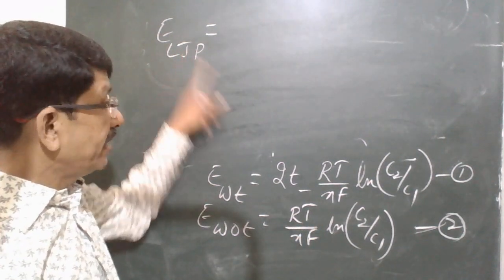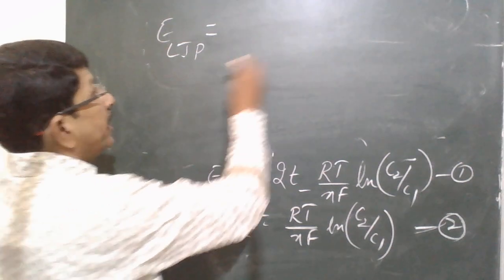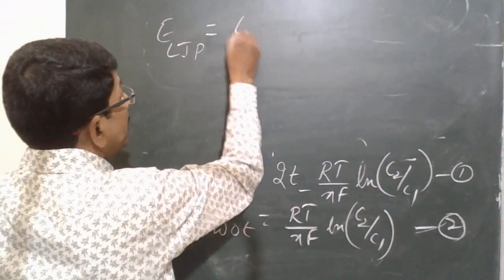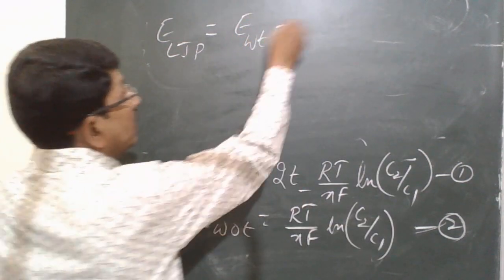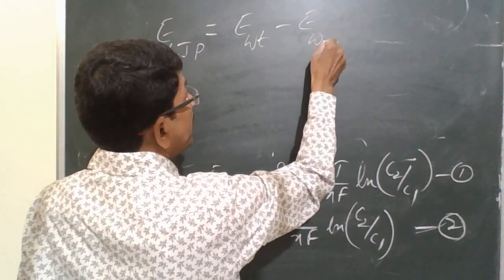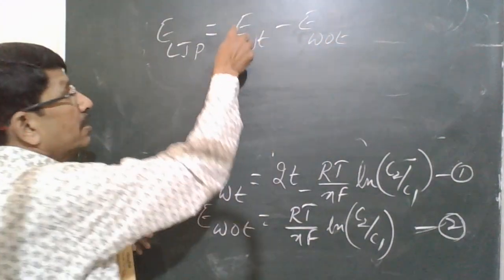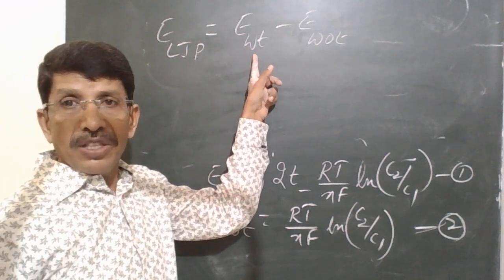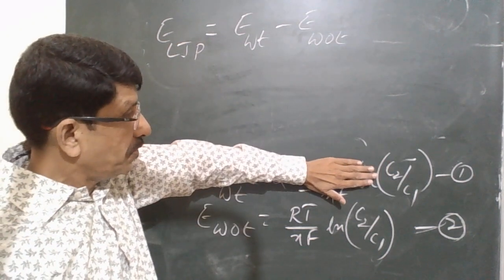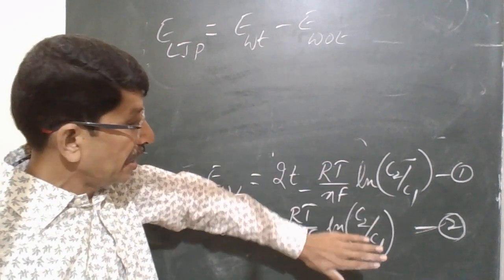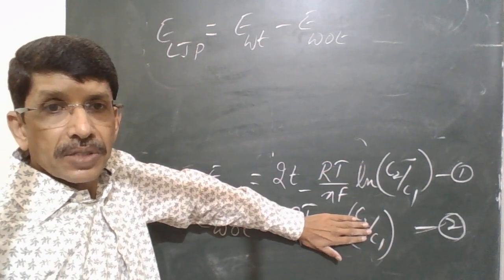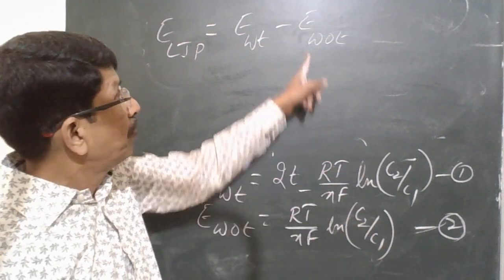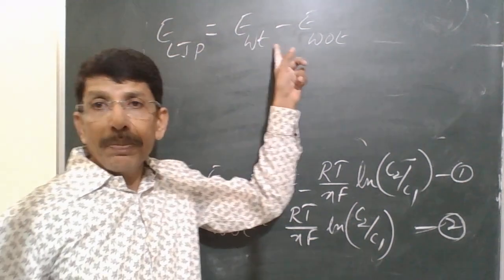So liquid junction potential can be obtained by subtracting the EMF of the concentration cell without transference from the EMF of the concentration cell with transference, because the first is EMF of the cell plus liquid junction potential, and the second is purely EMF of the cell. So this minus this will give you liquid junction potential.